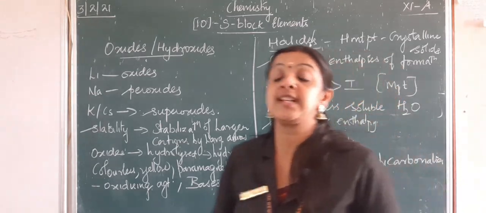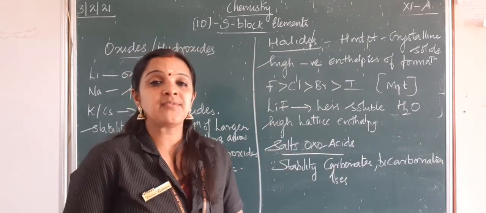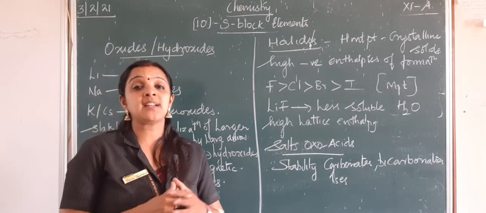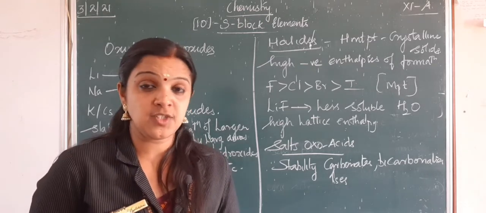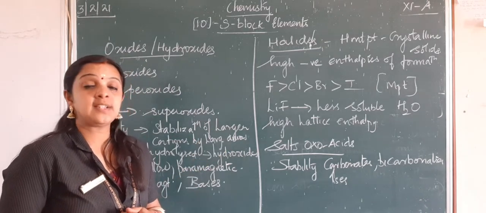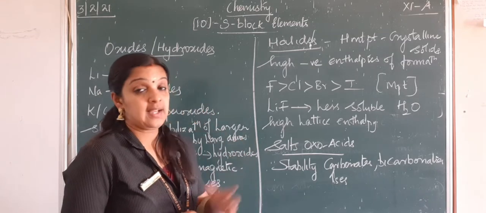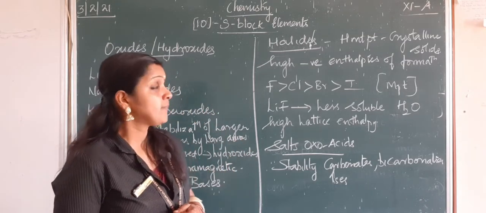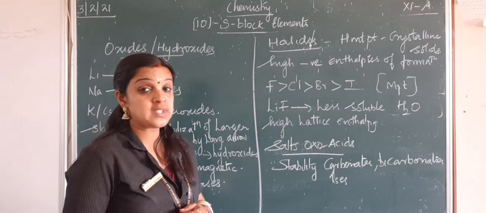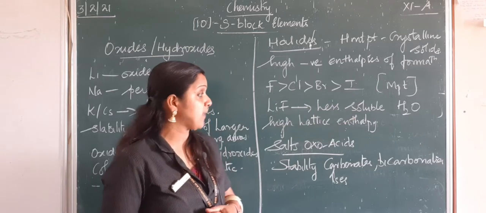If you see the hydroxides, like sodium hydroxide and potassium hydroxide, all of them are bases. When we are studying the reaction of lithium with oxygen and with water, or alkali metals with water and oxygen, we should also learn about their properties. If you see the halides, again we know lithium forms only covalent halides, and the other alkali metals form crystalline halides with a higher melting point. They have a very high negative enthalpy of formation, which is highest for fluorine, with the melting point least for iodine.